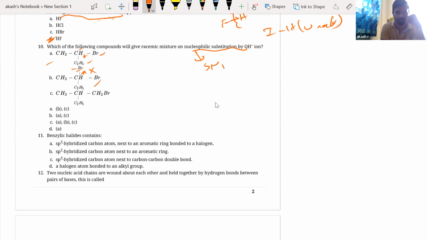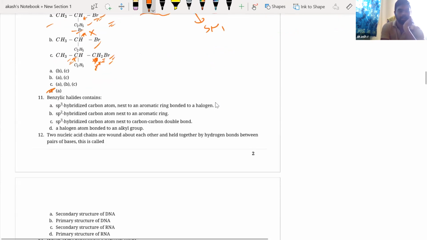Here in this case, if you take this as the chiral center, right? If you take this, it is not the chiral center, because it's having 2 H's. But this carbon is a chiral center. The chiral center should be on the carbon atom possessing the halogen. Only then will racemization happen. Please understand, if the next carbon atom is chiral, nothing will happen. So the answer is only A, right? Only A is chiral, and that chiral center is having the Br. That is what is more important.